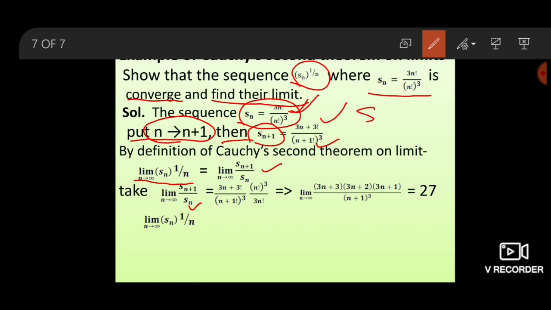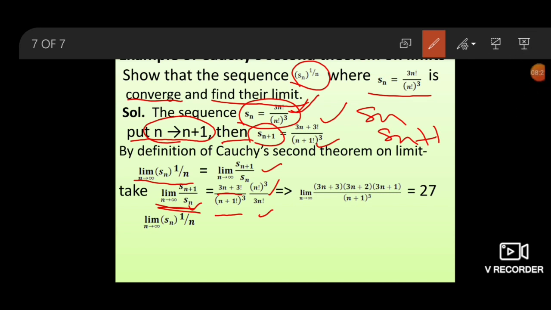Put the values of Sn and Sn plus 1 in this. So we found (3n+3)! upon ((n+1)!)^3 times (n!)^3 upon (3n)!.